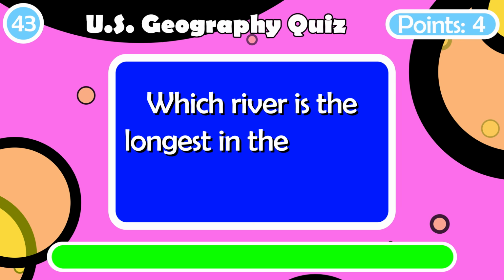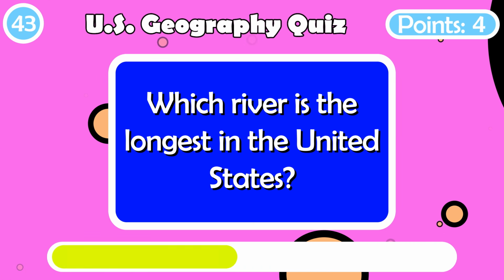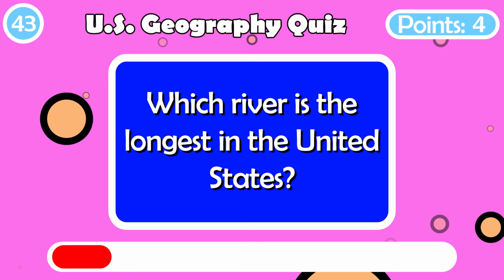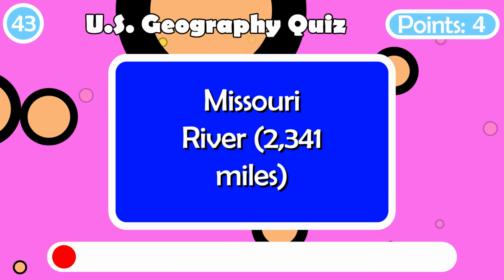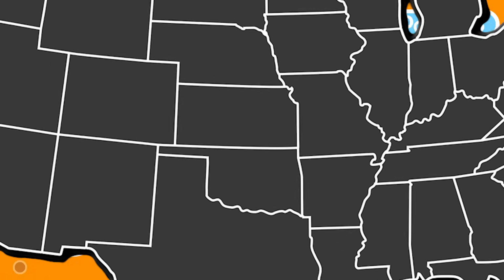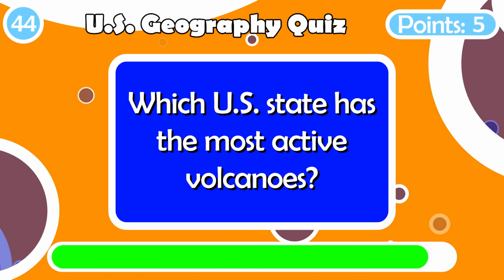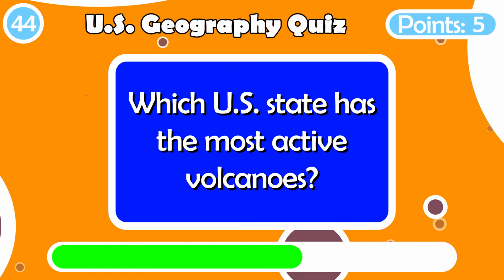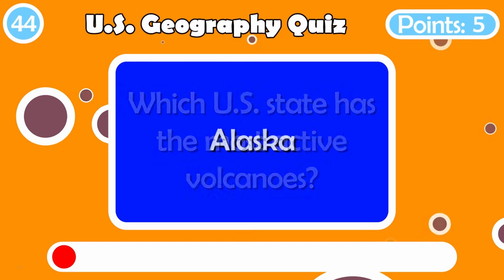Which river is the longest in the United States? Missouri River at 2,341 miles. Which U.S. state has the most active volcanoes? Alaska.